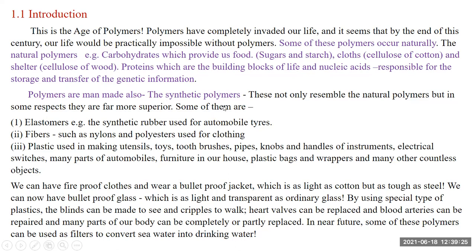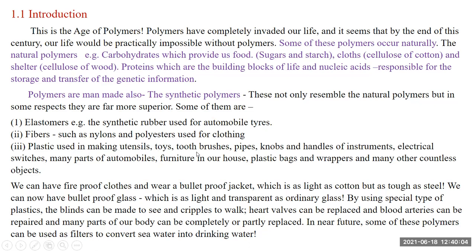All these polymers are under the category of natural polymers. And some are synthetic polymers. Those polymers which are man-made are known as synthetic polymers. They are in some respects more superior than natural polymers. Under this, there are three categories: elastomers, the synthetic rubber used in tires; fibers, such as nylon, used for clothing; and plastics used for making utensils.